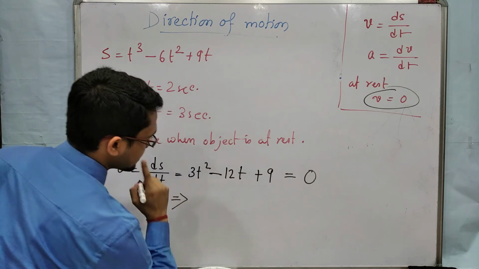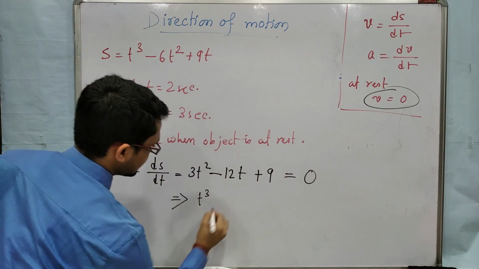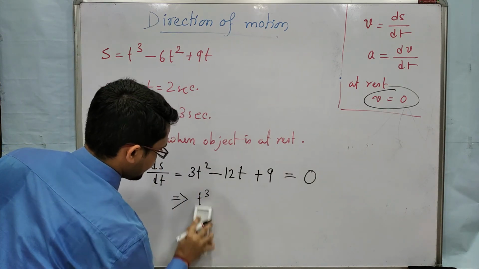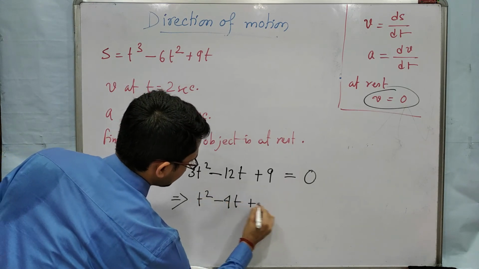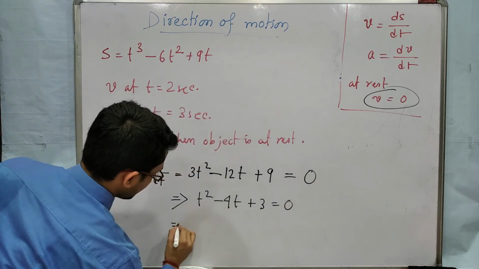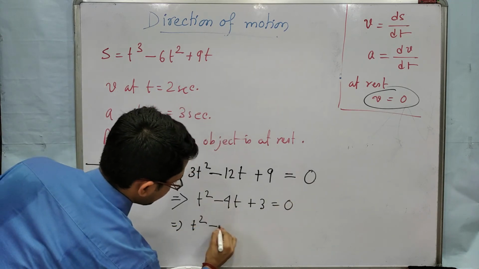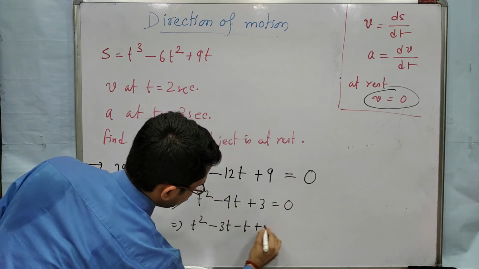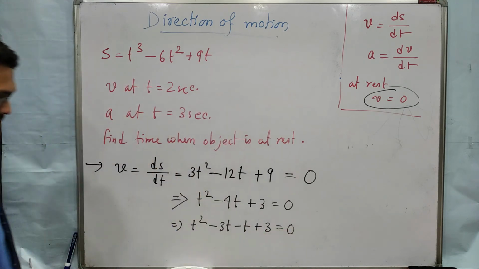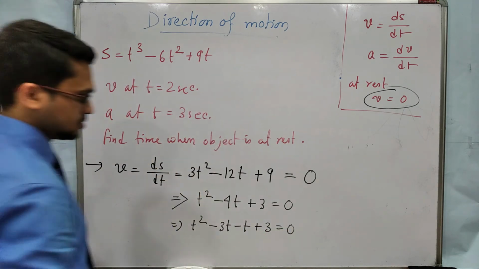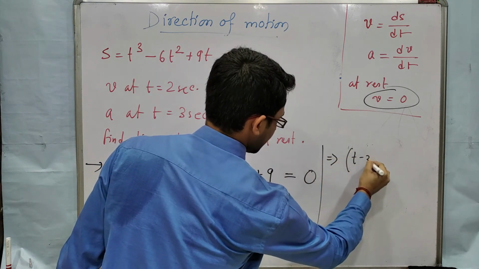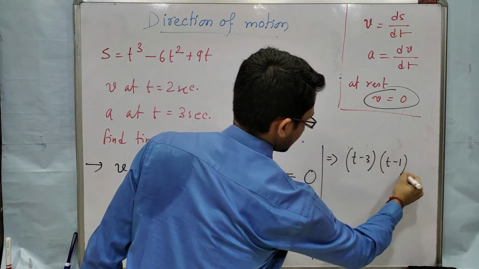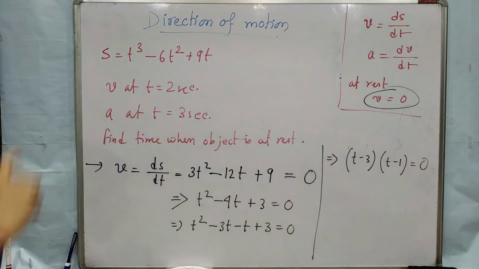So first divide by 3. So t square minus 4t plus 3 equal to 0. So you will get t square minus 3t minus t plus 3 equal to 0. So if you take common, you will get t minus 3, t minus 1 equal to 0.